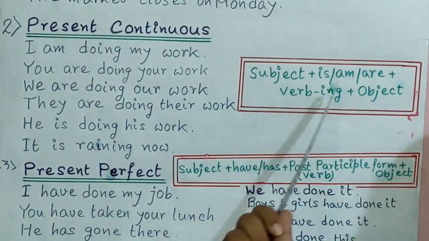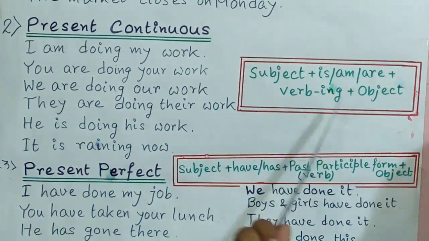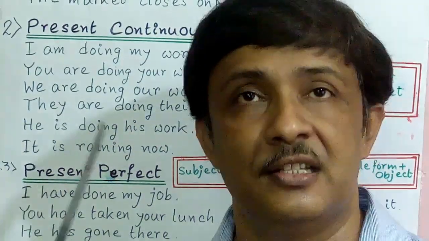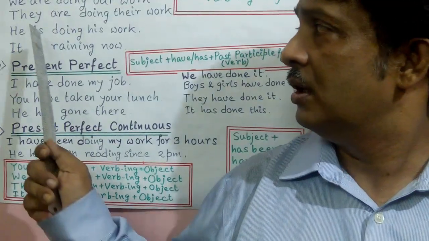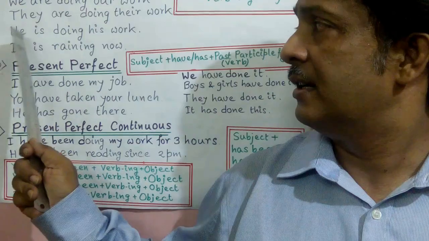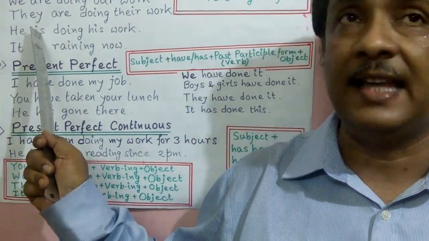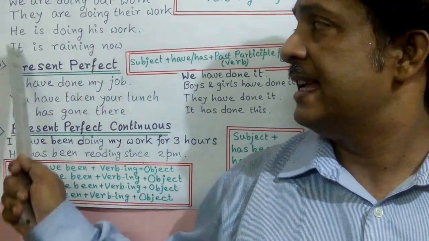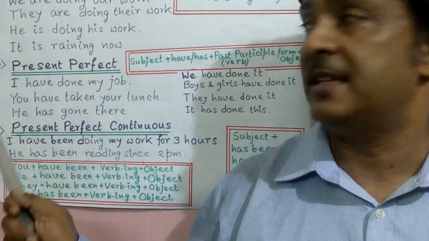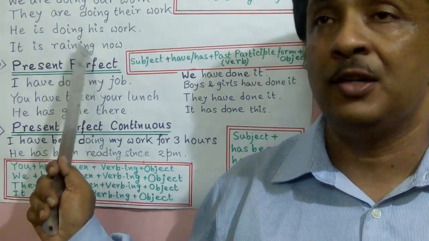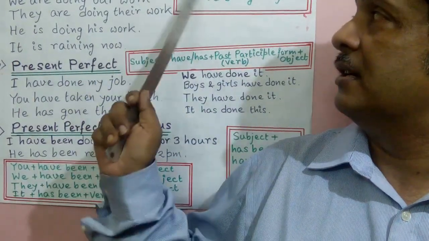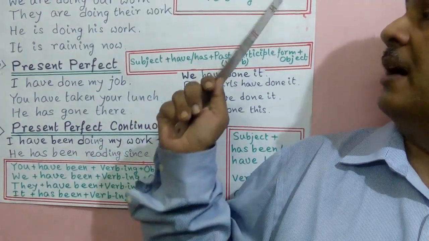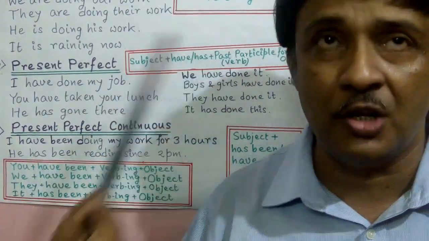Very simple, that is present continuous tense. That is subject plus is, am, are, and ing with the verb and object. Now he is doing his work. That is, he is the subject, is is added, ing with the verb do, his work is the object. It is raining now. It is the subject, is is there, ing with the verb rain, now is the object. That is subject, is, am, are, ing with the verb and object. That is present continuous tense.